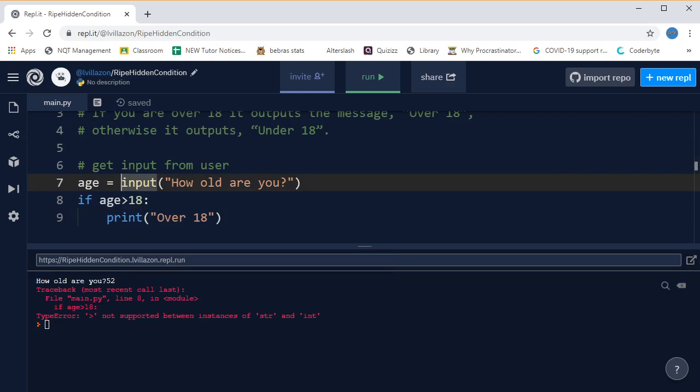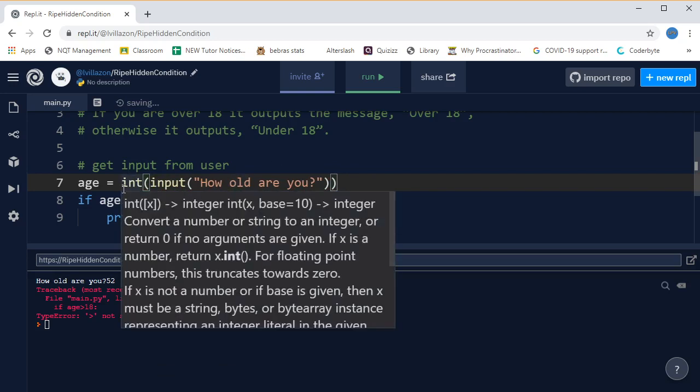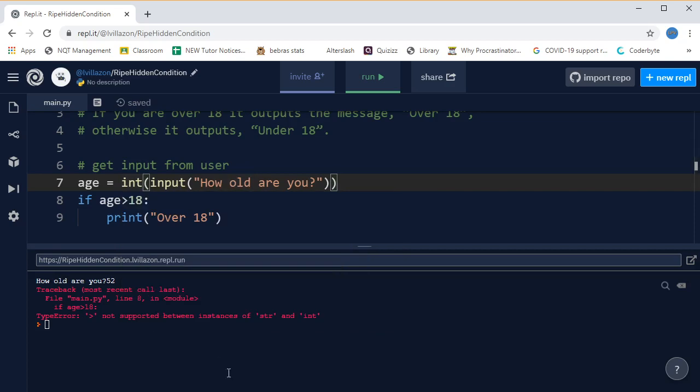So we need to tell Python that what we actually mean is an integer. We'll do that by saying int in brackets around the whole thing. So what we're saying is whatever input gives us back, we're going to turn it into an integer using the int command. And then that integer, 52, or whatever you type, will get saved in the age variable. So let's run it again and see. So now I'm going to say 52 again, and now it correctly compares the integer I've stored in age with the number here, 18, and says 52 is greater than 18, so we do this part here.